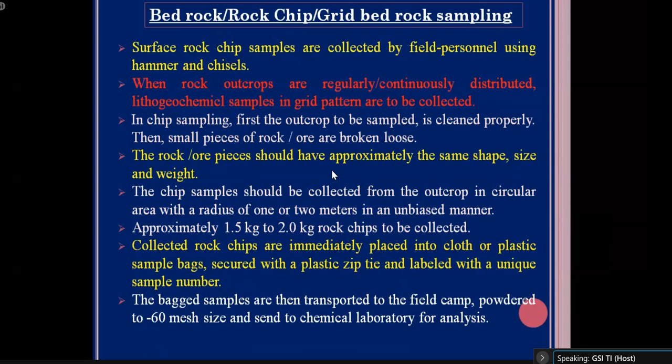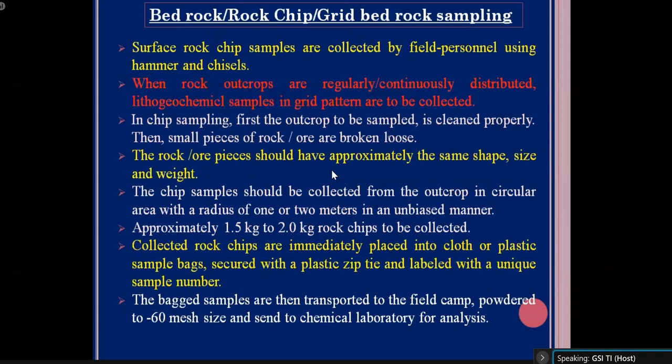Whatever you want to select, you have to select an area. Suppose after going to the field, if we get an exposed bedrock, we clean the bedrock surface so that if there is some other material lying on the bedrock surface, it should not be mixed with our bedrock sample. So this is done to reduce the contamination.